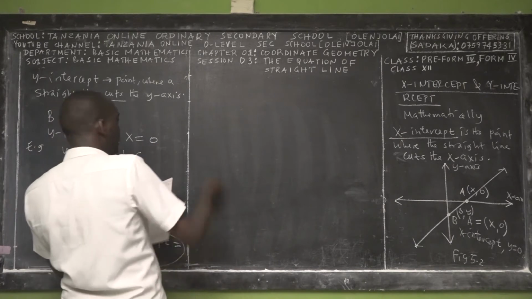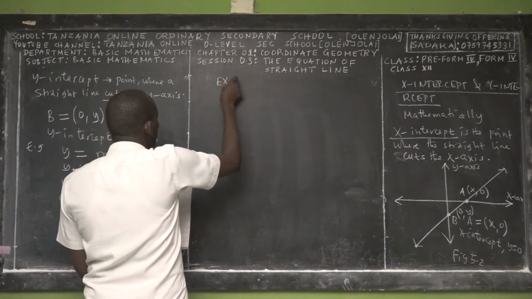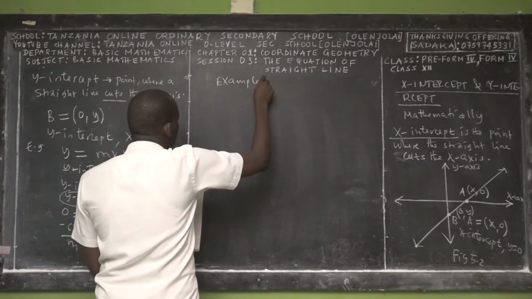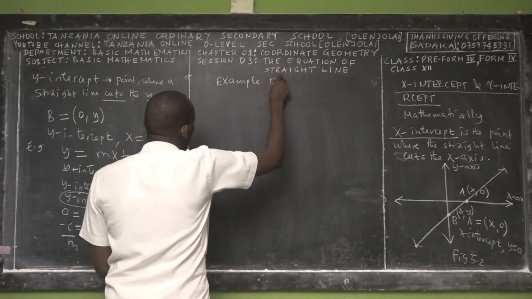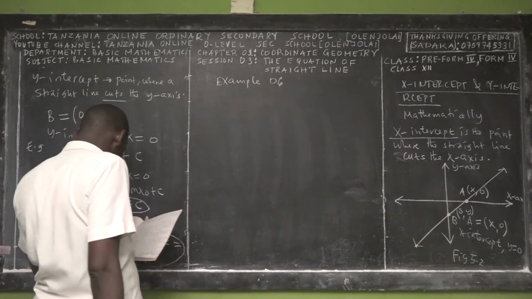So now let me write example 6, because we ended example 5.